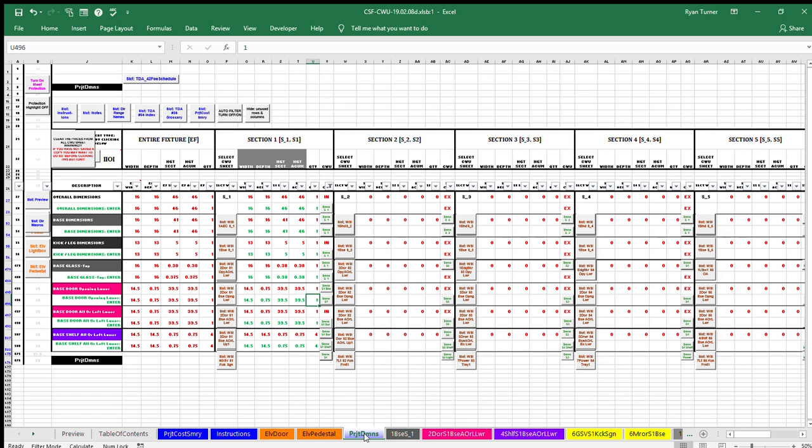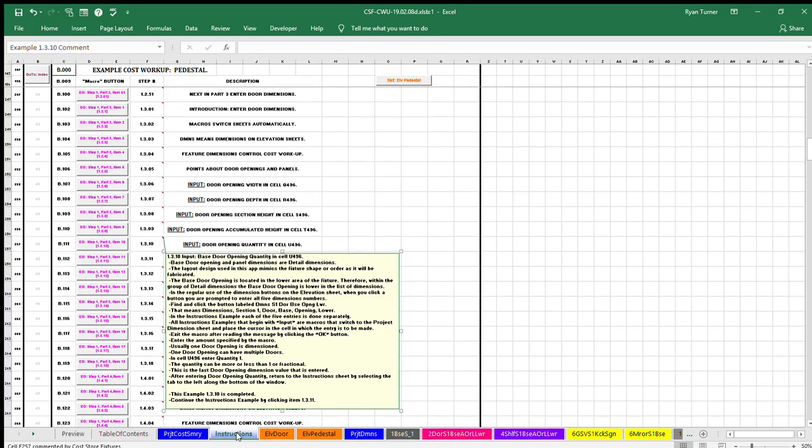After entering door opening quantity, return to the instruction sheet by selecting the tab to the left along the bottom of the window. This example 1.3.10 is completed. Continue the instructions example by clicking item 1.3.11.